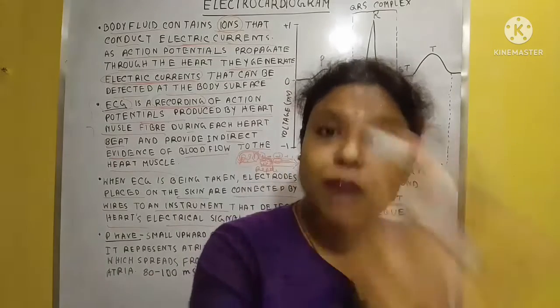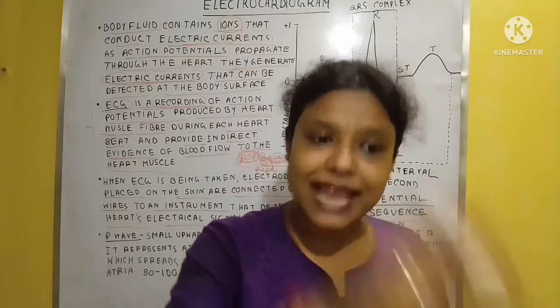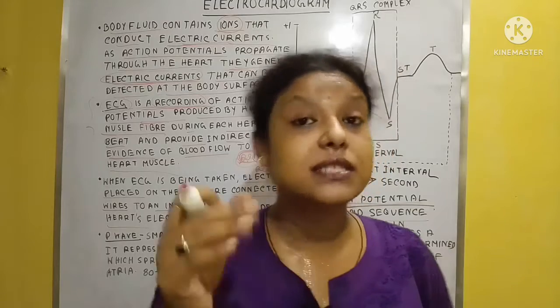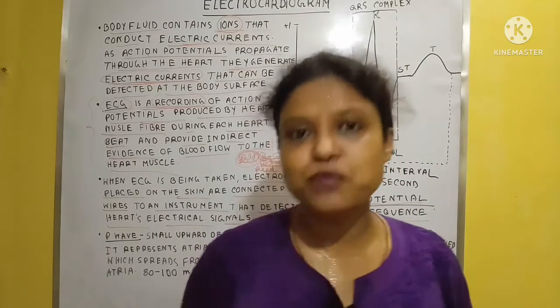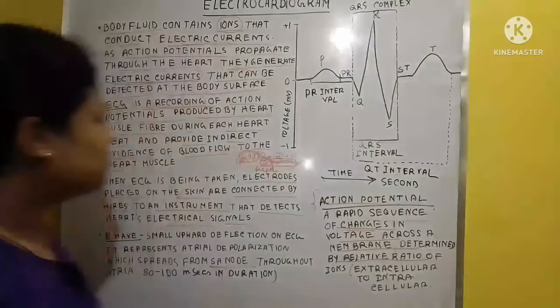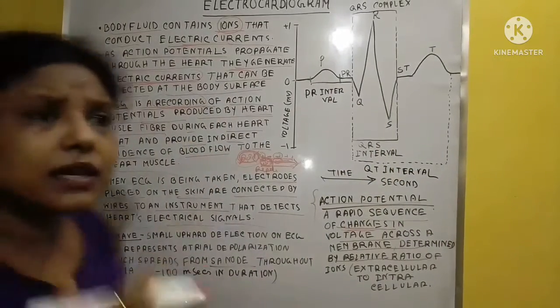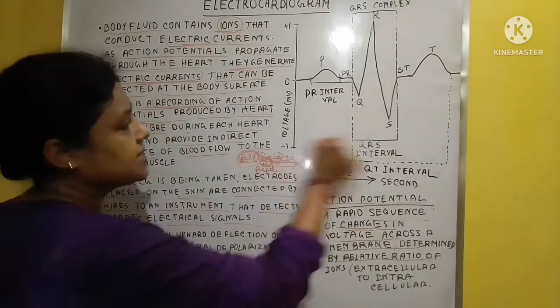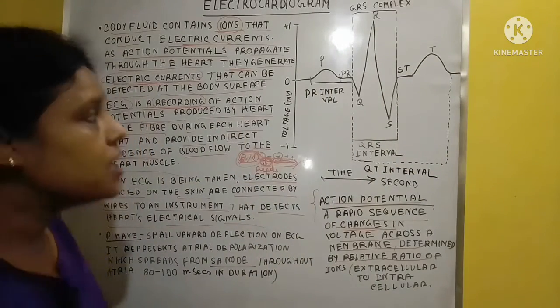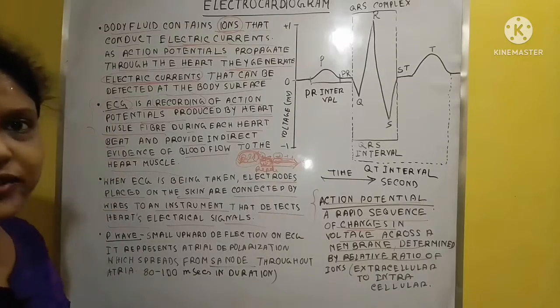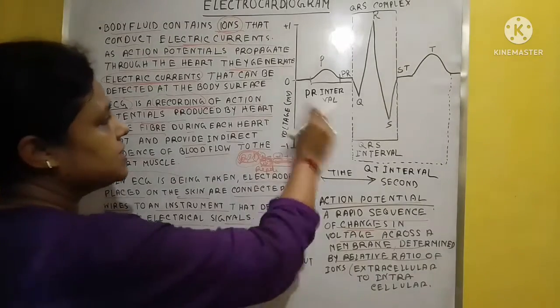The instrument just records the signals produced by the propagation of the action potential. After getting the signals from the heart area, the instrument makes this type of graph.